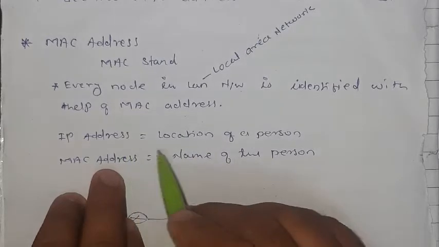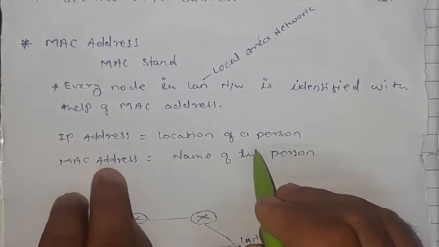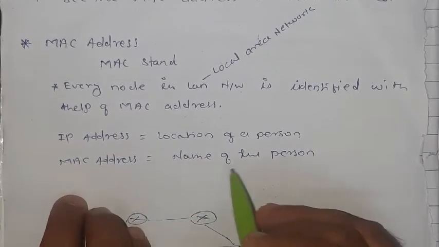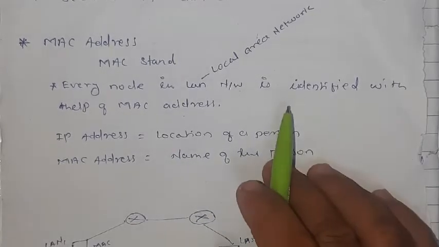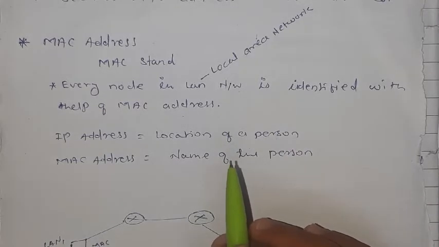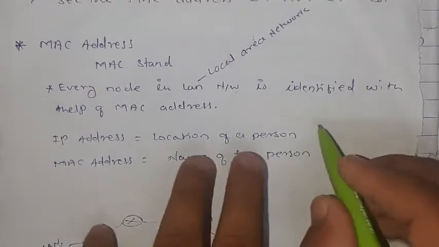An IP address is the location of a person, and a MAC address is the name of that person.